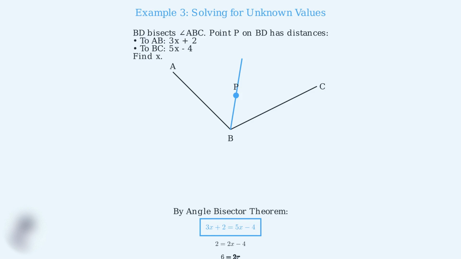Step 2. Now we solve for x. First, subtract 3x from both sides to get 2 equals 2x minus 4. Then add 4 to both sides to get 6 equals 2x. Finally, divide by 2 to get x equals 3.